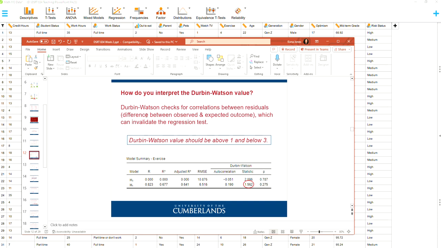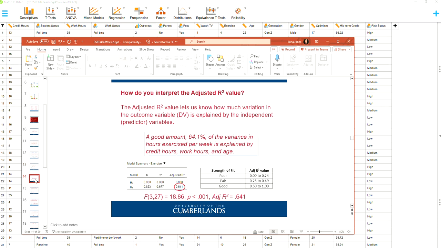Because remember I said the difference between observed and expected can invalidate the results. If you have too much of a difference between the observed and the expected, it can invalidate the results. It can also impact the adjusted R squared, because the adjusted R squared has to do with those residuals. And the bigger the residual number is, so the bigger the difference between your observed and expected, the lower the adjusted R squared.